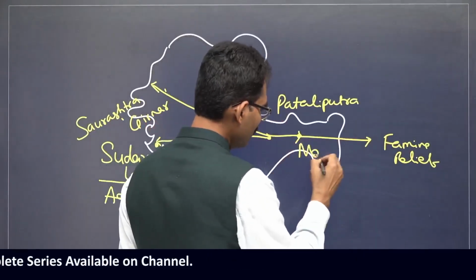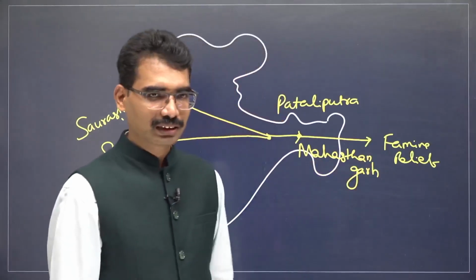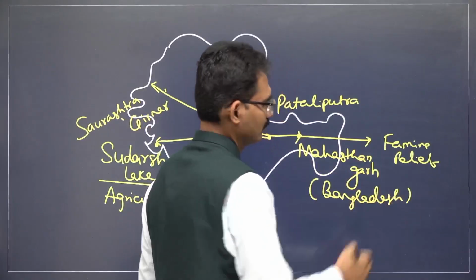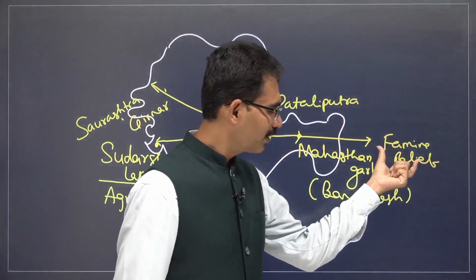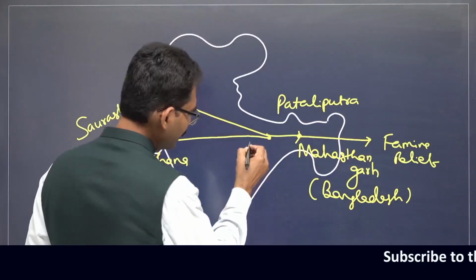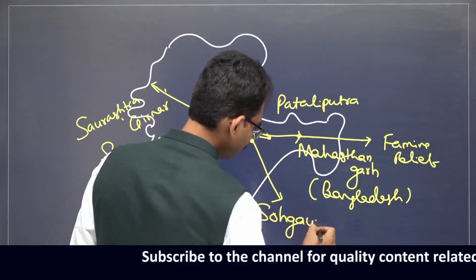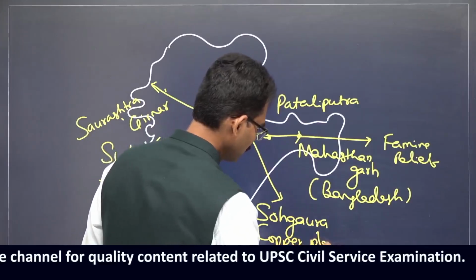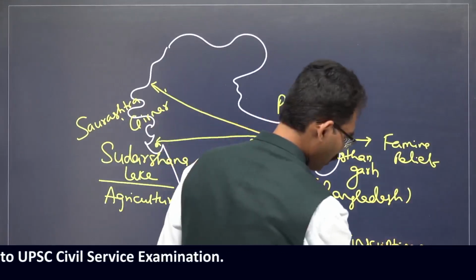There was a place called Mahasthangad, present day Bangladesh. According to this inscription, it is mentioned that the Mauryan state has taken care of the people by providing famine relief works. There is a place near Allahabad or Prayagraj region known as Suhagaura. From there, copper plate inscriptions were discovered. Suhagaura copper plate inscription.